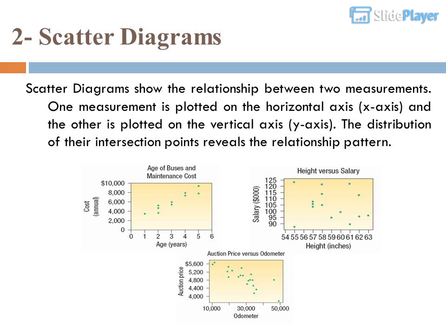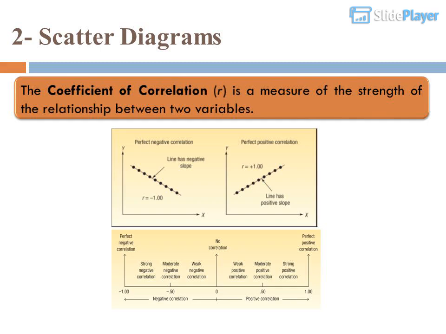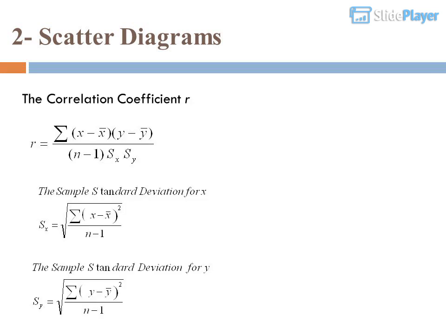2. Scatter diagrams. Scatter diagrams show the relationship between two measurements. One measurement is plotted on the horizontal axis, the x-axis, and the other is plotted on the vertical axis, the y-axis. The distribution of their intersection points reveals the relationship pattern. The coefficient of correlation, R, is a measure of the strength of the relationship between two variables.